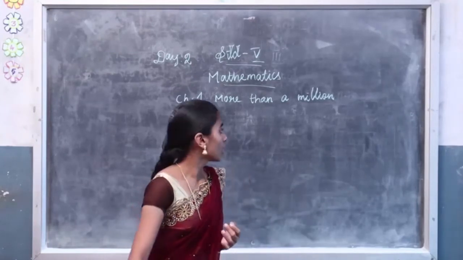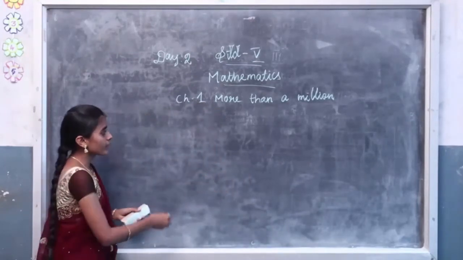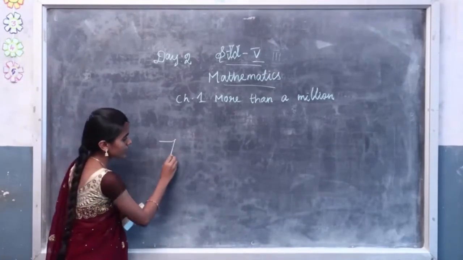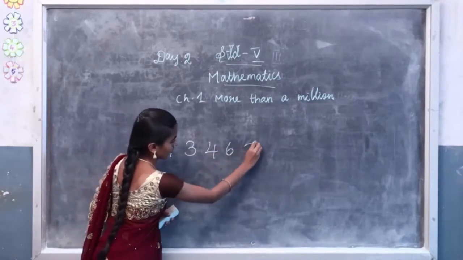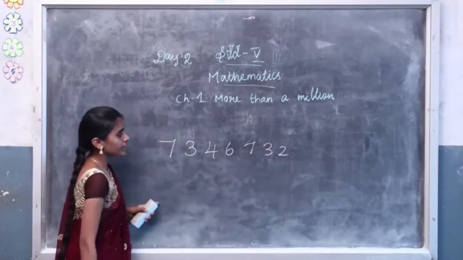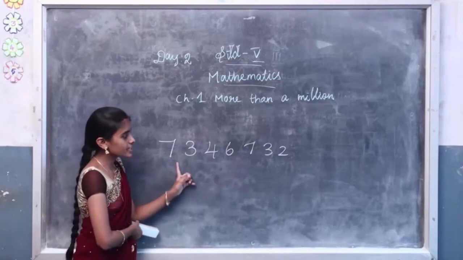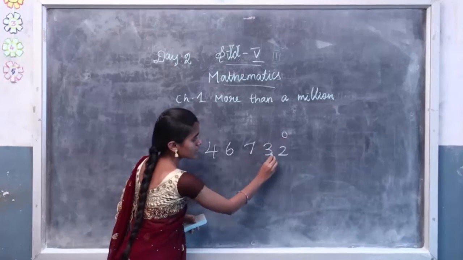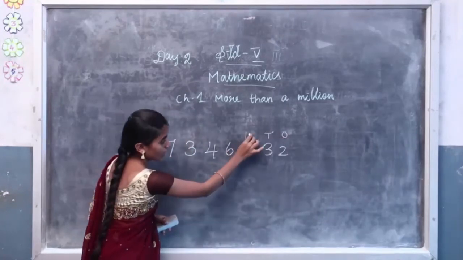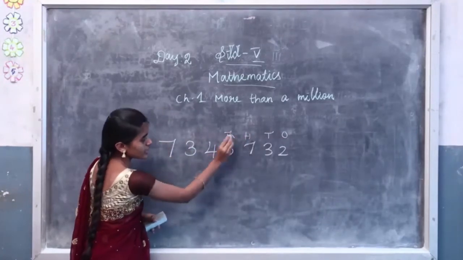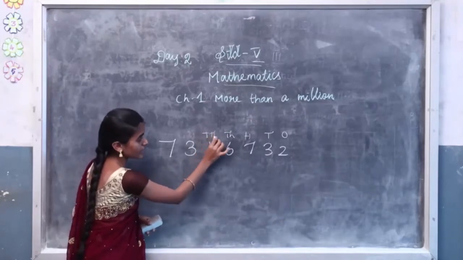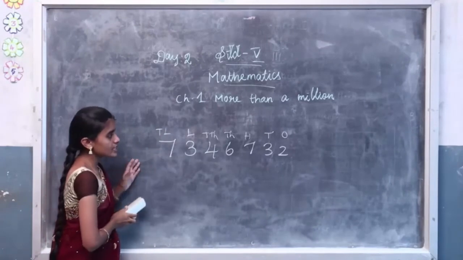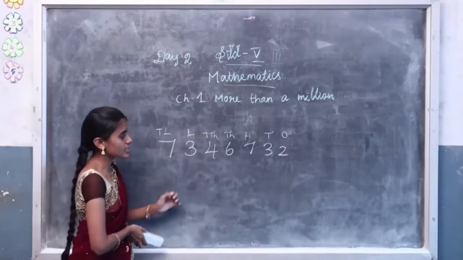Then we learned the place values of the Indian number system. We learned the 7-digit numbers. So how many digits are there? 7 digits. So what are all the place values in the Indian number system? Ones, tens, hundreds, thousands, then 10,000s, lakhs, then 10 lakhs. So these are all the place values in the Indian number system.